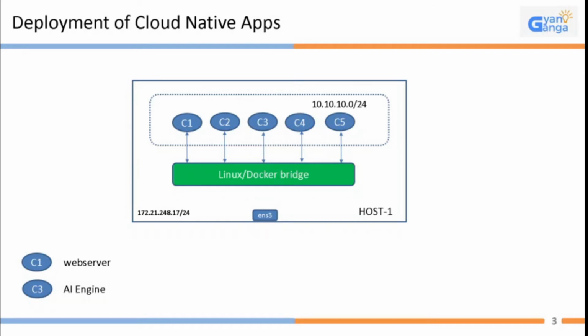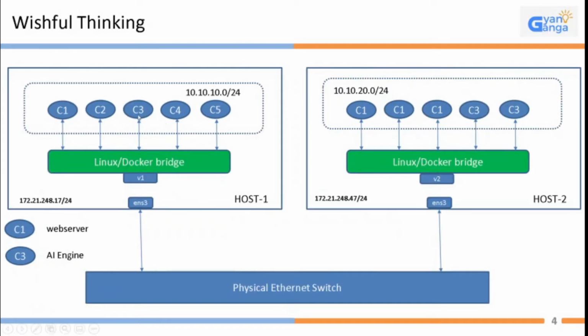We will see that. The wishful thinking is that we would want to have the same kind of deployment in a different host. Suppose this one web server component can service 1,000 requests. I want to have more of these web servers so that my demand is addressed.